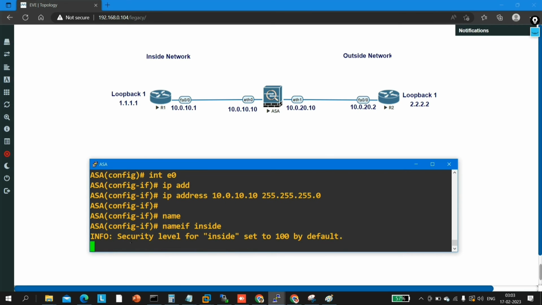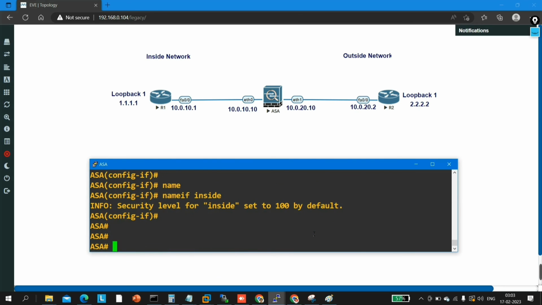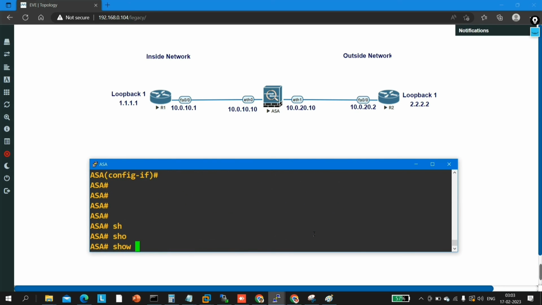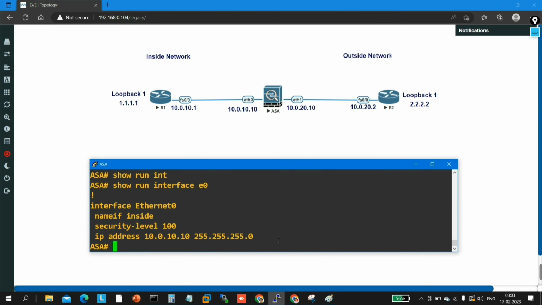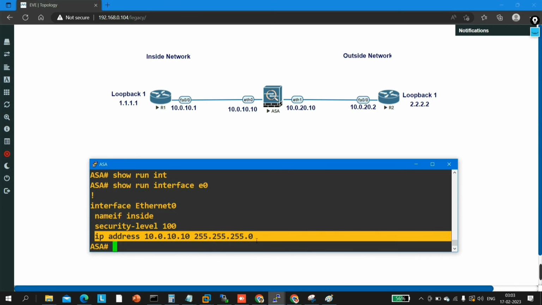See here, the security level for inside is set to 100 by default. You can verify it by running the show run interface E0 command. Here you can see the security level on this interface is now 100. This is the IP address of this interface.